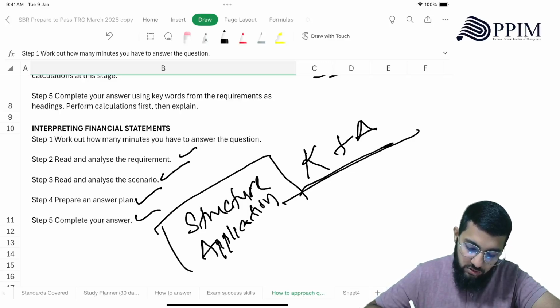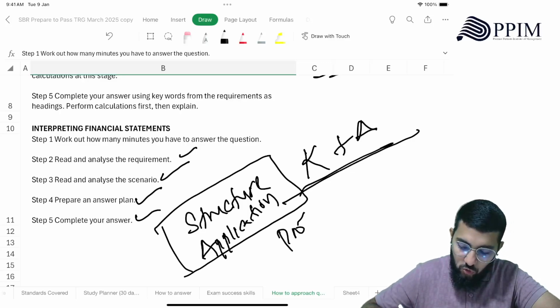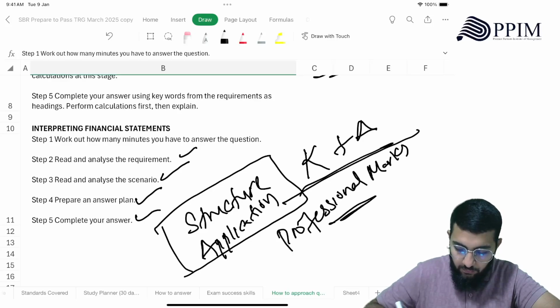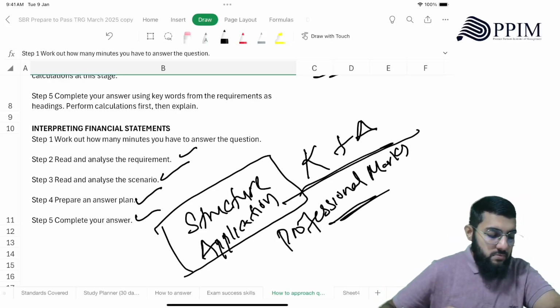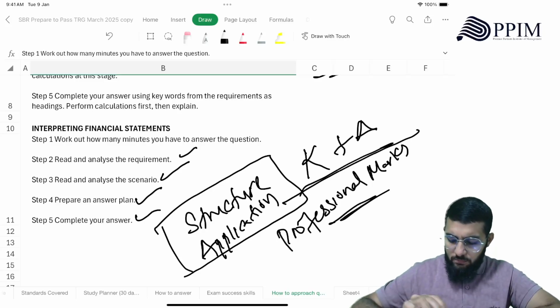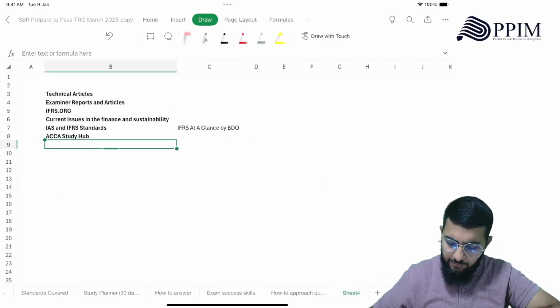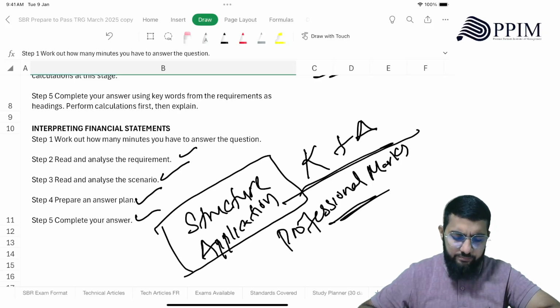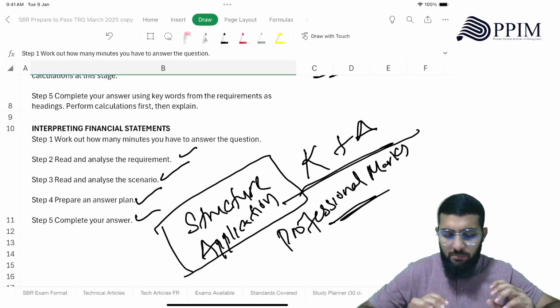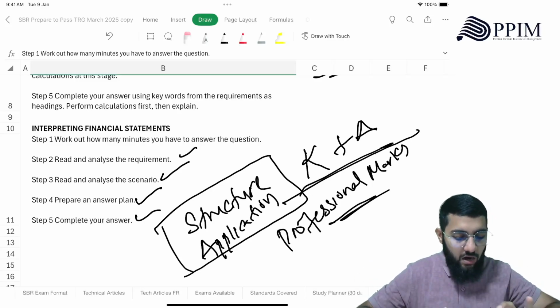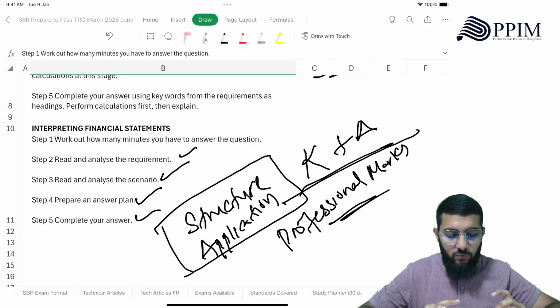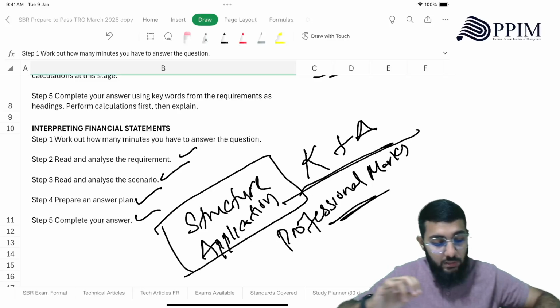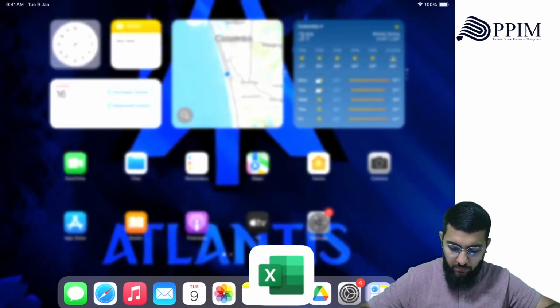Now these are going to decide whether you are going to score the professional marks or not. Okay? Right. So that's the basic idea about facing SBR, right? So now we are good to proceed into the paper.